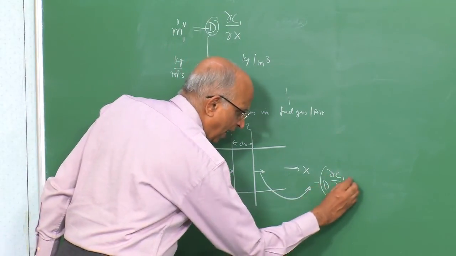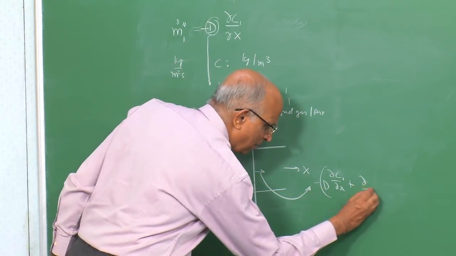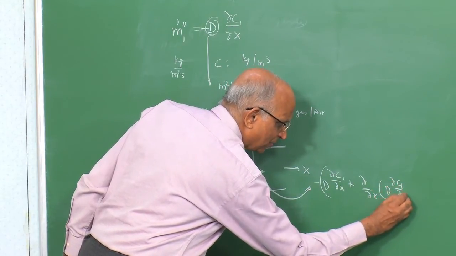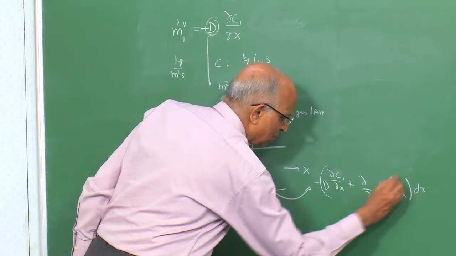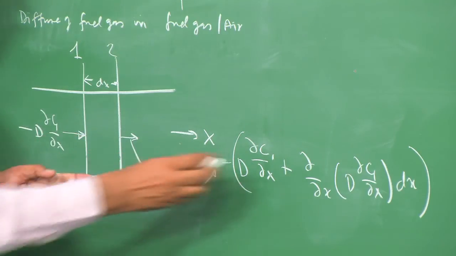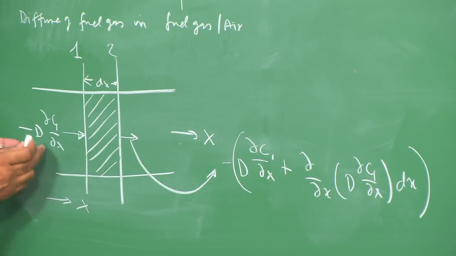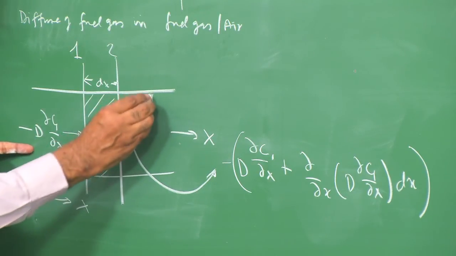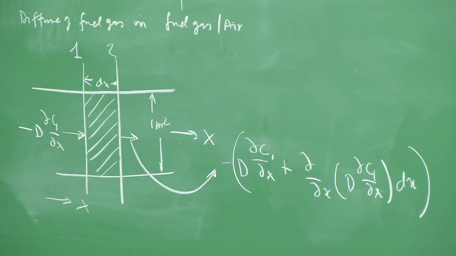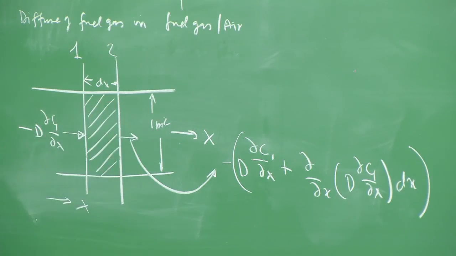Now, I have in a small thing some additional changes taking place. Therefore, del by del x of D of del c1 by del x into dx, well, this is what is moving out, and therefore in this particular volume, I am considering only the flux. My area of cross section is unity, 1 meter square, or let us say unit cross section, and therefore this volume corresponds to unity into dx.